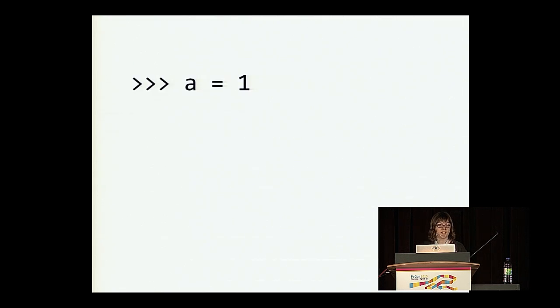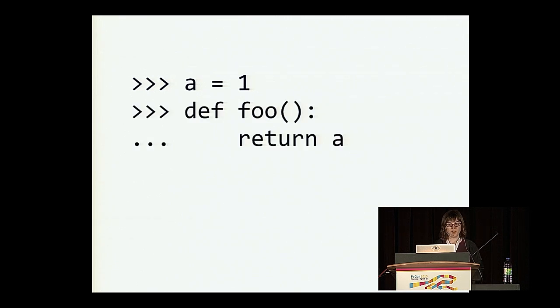Let's start by defining a variable a with the value 1. And a pretty simple example, we just have this function foo, and it will return a. Okay, so when we invoke foo, two probably reasonable things could happen. One is that it could return 1, and another is that it could result in some name error, maybe. So what happens when we call foo?